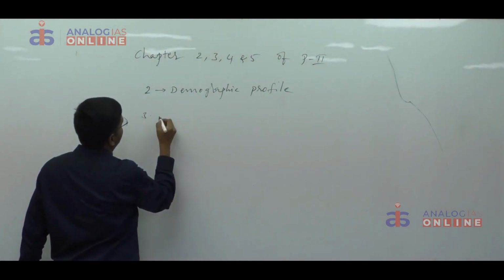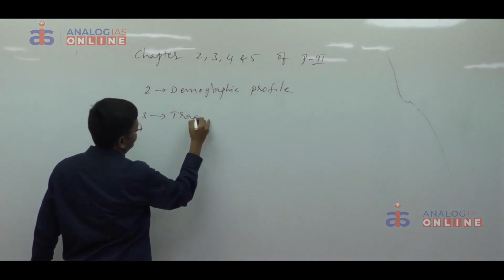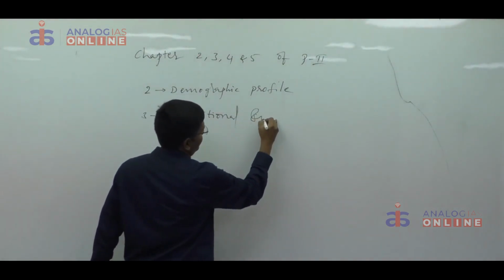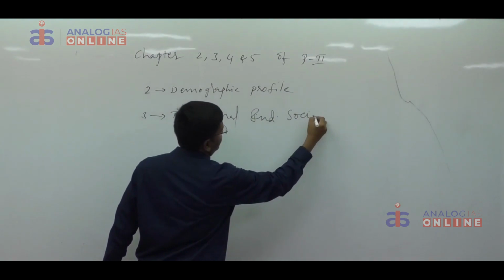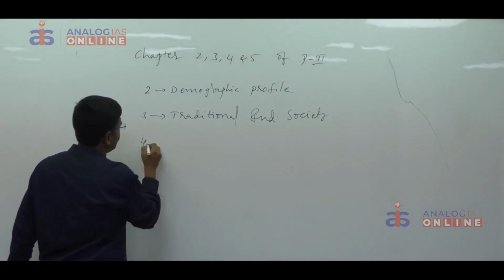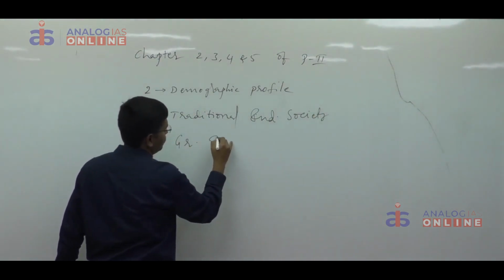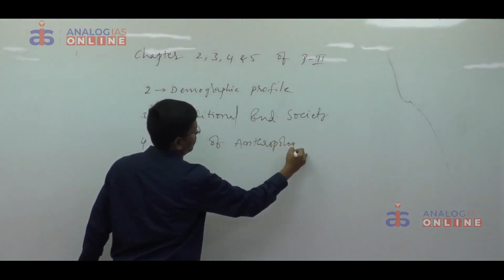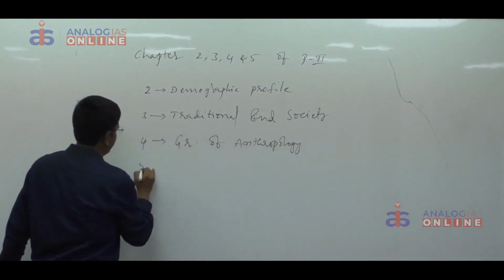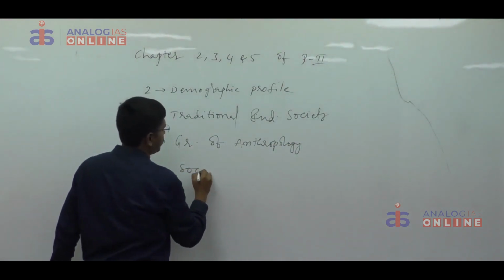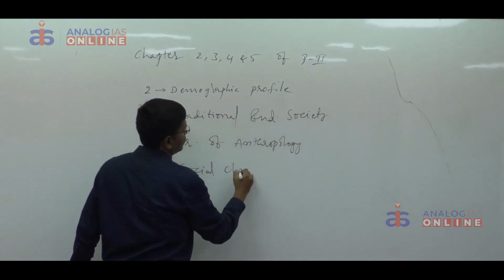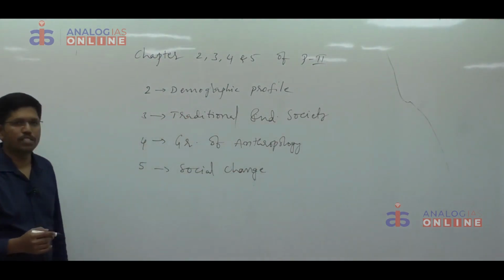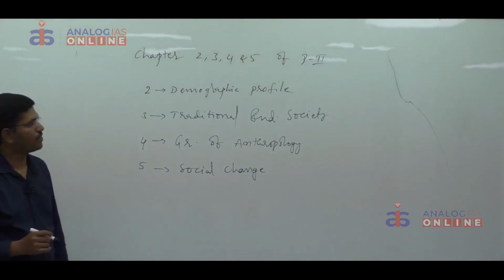Chapter 3 deals with traditional Indian society. Everyone knows, I know it. Chapter 4, growth of anthropology in India. Chapter 5 deals with social change: villages, minorities, process of socio-cultural change, agents of socio-cultural change.